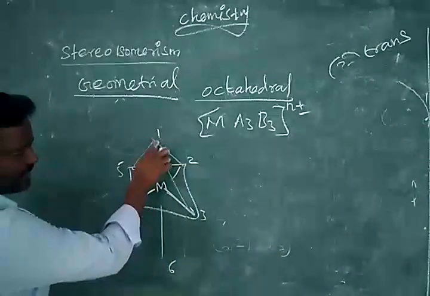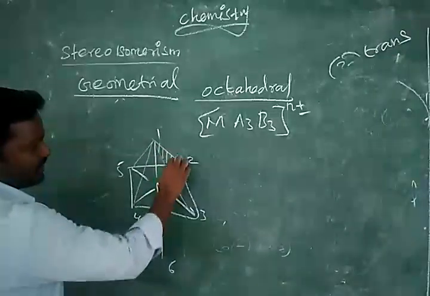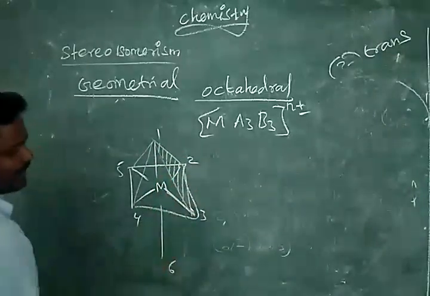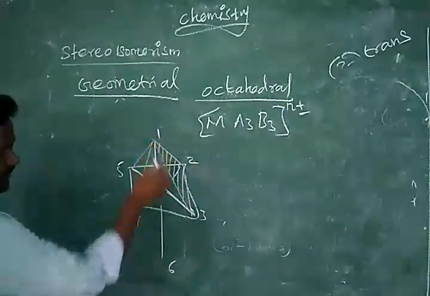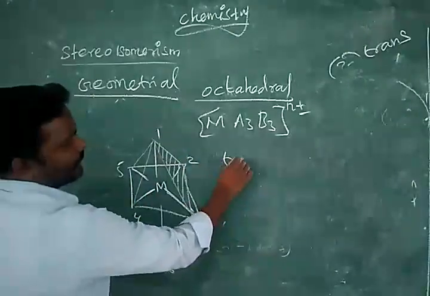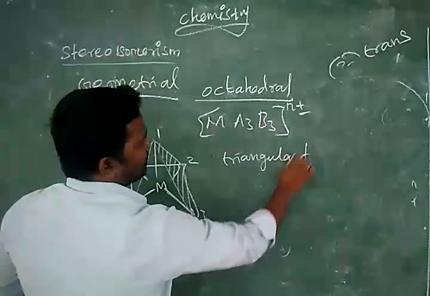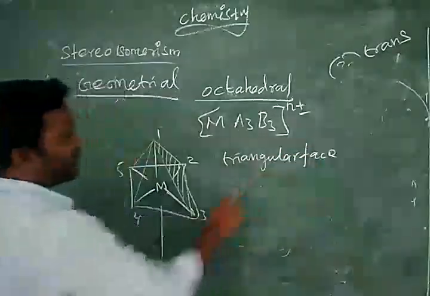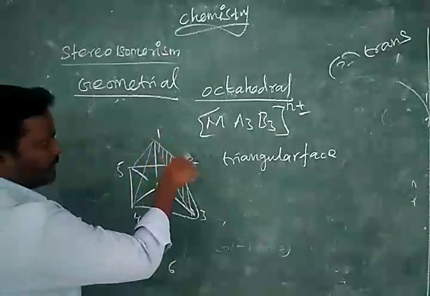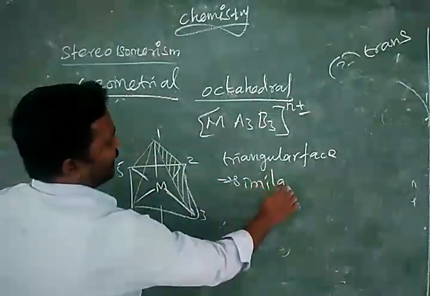Now you take this triangular face alone. You just remember one side, first, second, third, which forms one triangular face. This triangular face, all three positions having similar ligand.